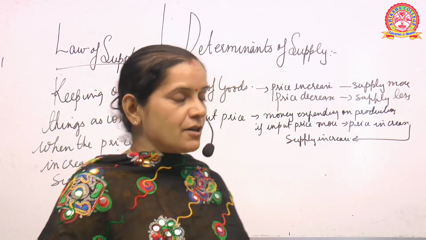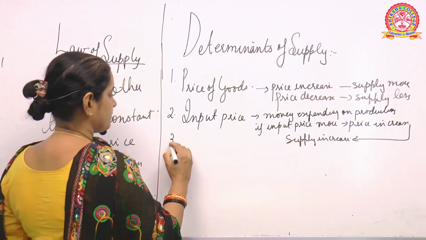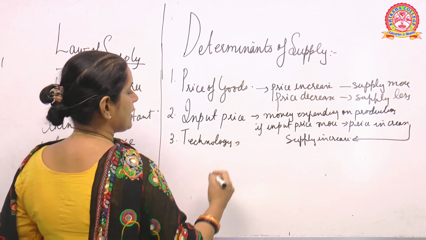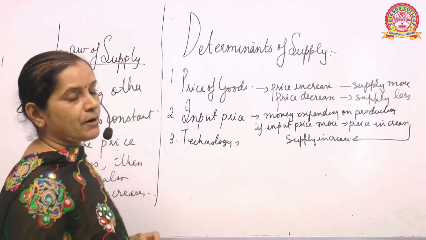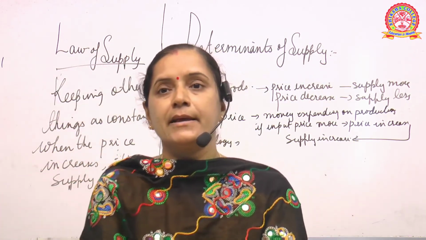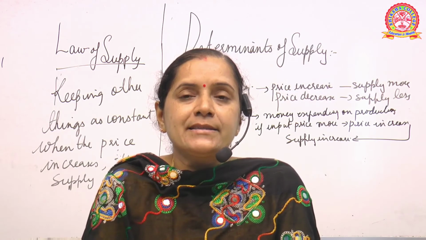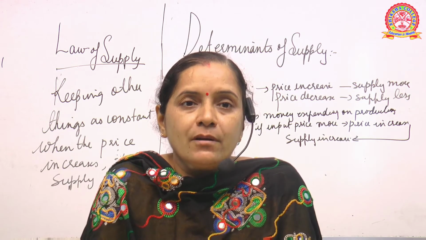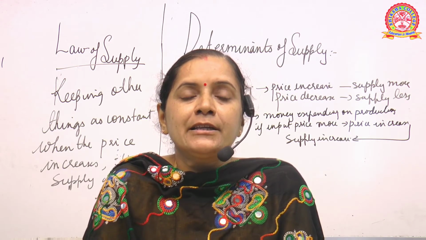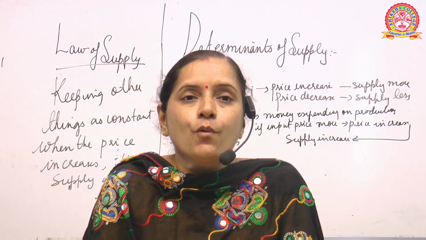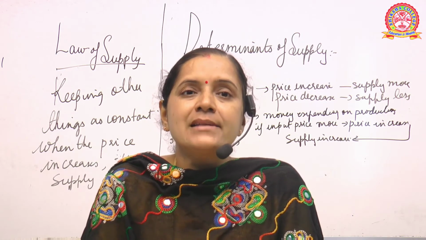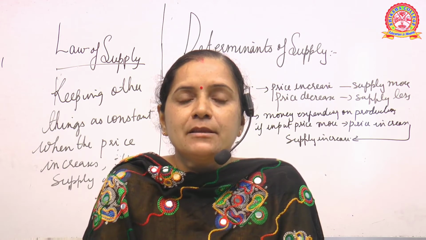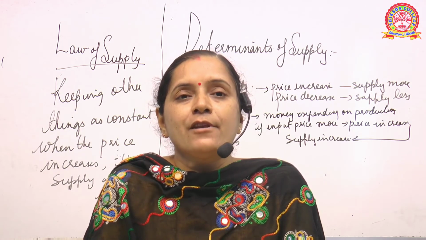Okay. Next is your technology. See how technology is an important determinant of supply. See, when you are using the latest technology, or when you are using more scientific or more updated technology, definitely the prices of the commodities are more, because they are now advanced goods or goods of high quality. So in that case, what happens? The price will increase and the supply will also increase.